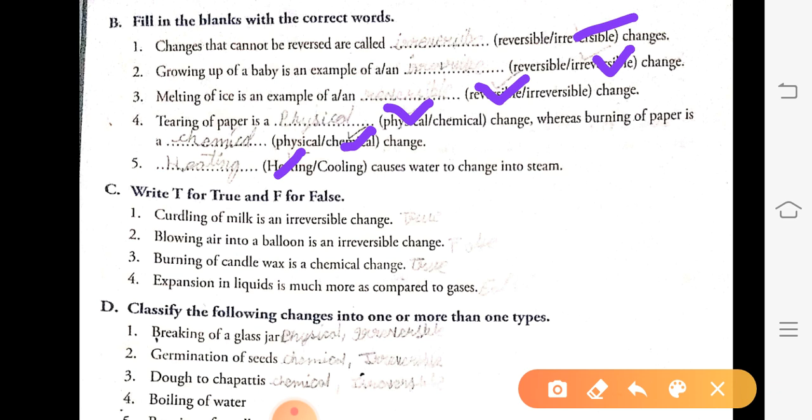Now, true or false for the following? Curdling of milk is an irreversible change. True. Blowing air into a balloon is an irreversible change. False. We can reverse this. Third one, burning of candle wax is a chemical change. True. Expansion of liquid is much more as compared to gas. False.